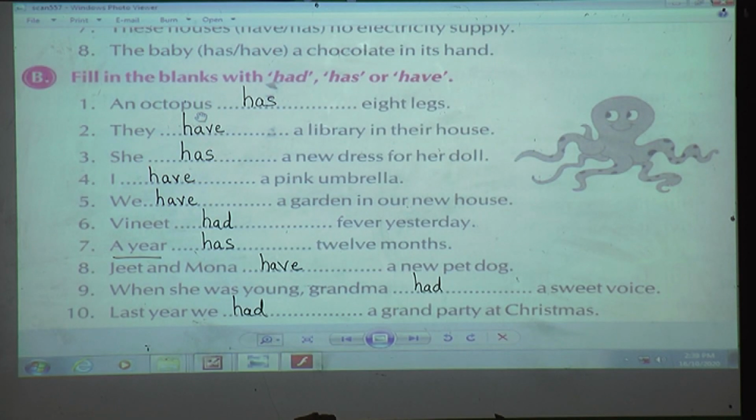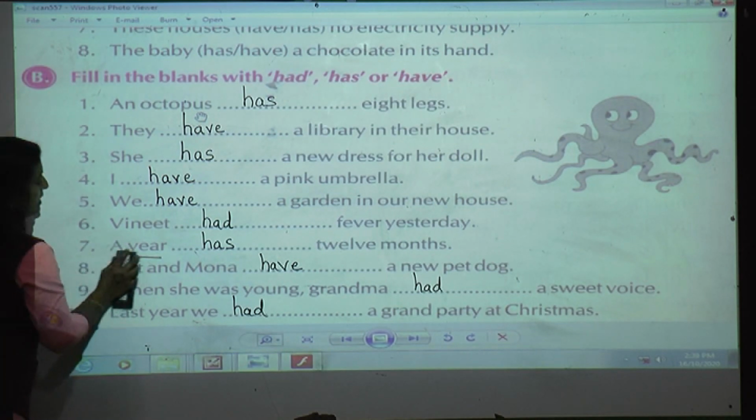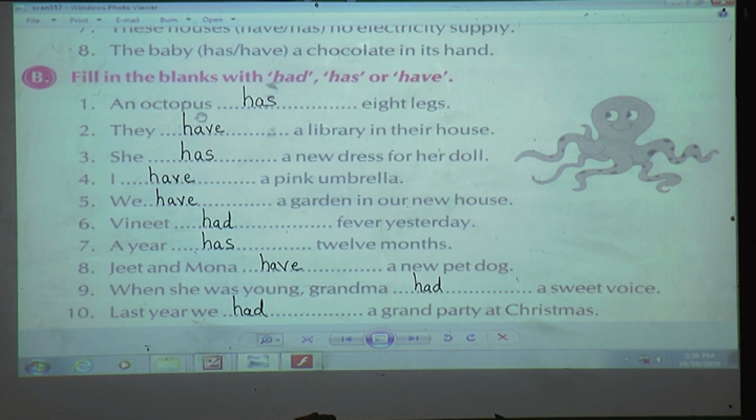Understood, students? See, all the 10 examples I have solved for you. Now what you have to do? You should make at least 5 examples with this has, have and had in your rough notebook. And in that, what will you keep in your mind? Whenever you are using has, that sentence will begin with the singular noun or pronoun. When you are using have, it should begin with the plural noun or pronoun. And when you are using had, that sentence should speak about the past tense.